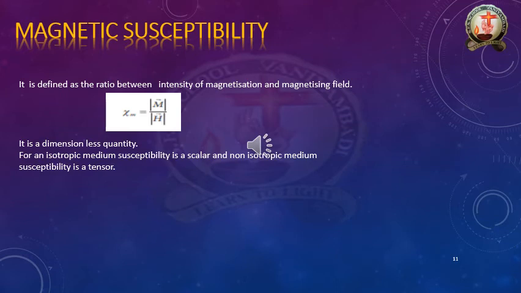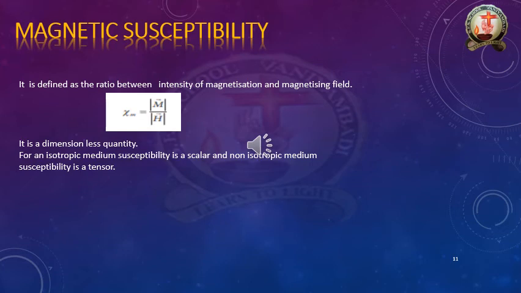Intensity of magnetization we denote M, and magnetizing field we denote capital H. Intensity of magnetization is a vector quantity, and magnetizing field also is a vector quantity, so we denote the bar.